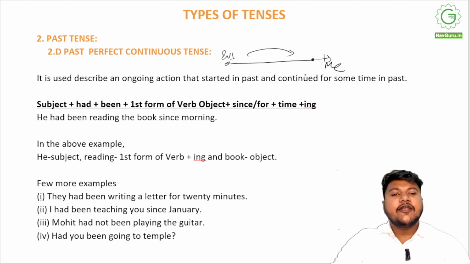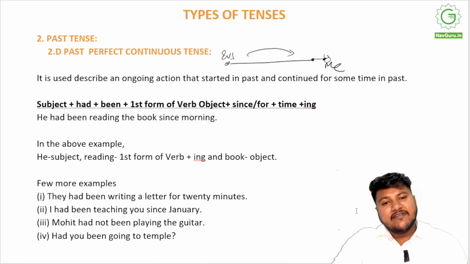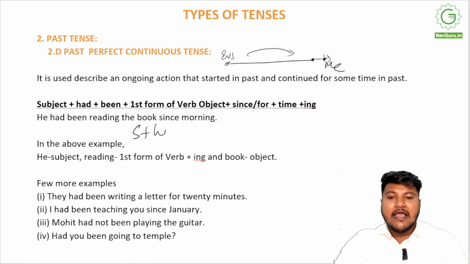And it continued for some time in the past, right? And when I, who is now in the present, tell about it, that this work that happened and kept on going, like we did in the present tense, then I'll use past perfect continuous, right? So the formula, the sentence structure for it, is subject plus had been, all right?